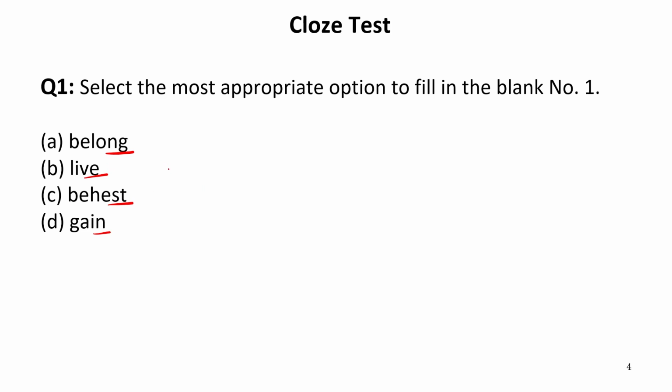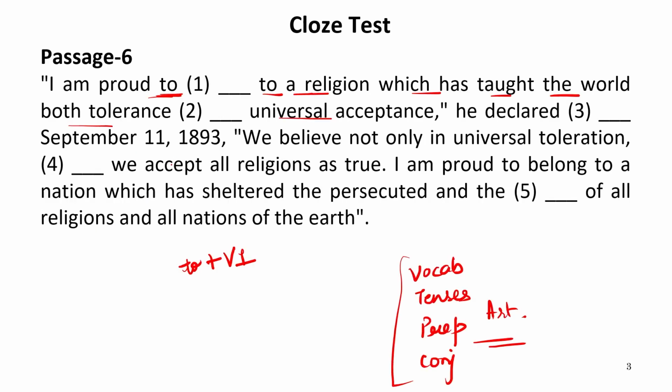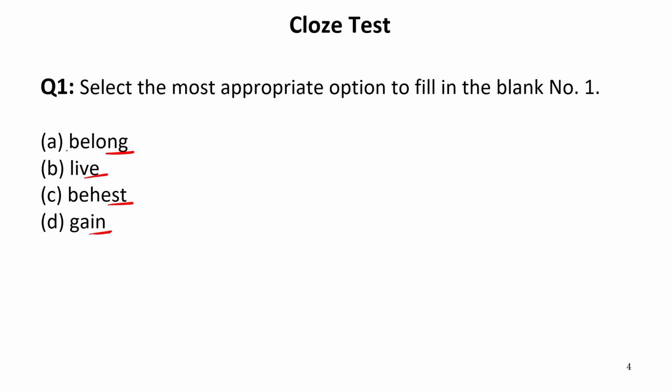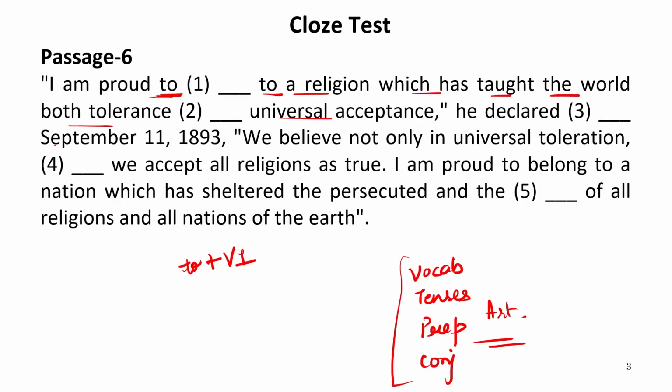Behest is not suitable over here according to the meaning of the word. Gain, we do not gain any religion. In fact, gain to is not a correct phrase. Therefore, the only word which can be used over here is belong. So, we can write, I am proud to belong to a religion. It means I am related to that particular religion, or my religion is that. So, it should be belong to in the first blank.